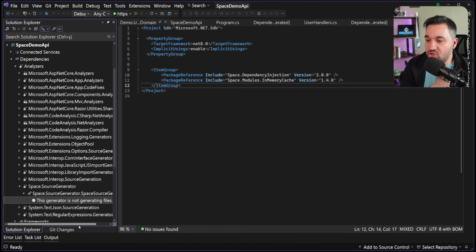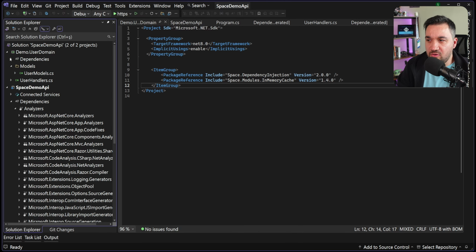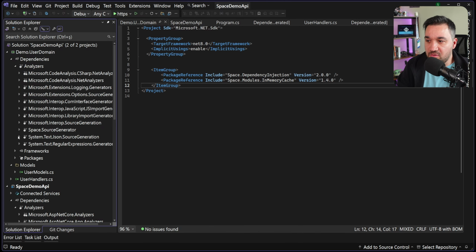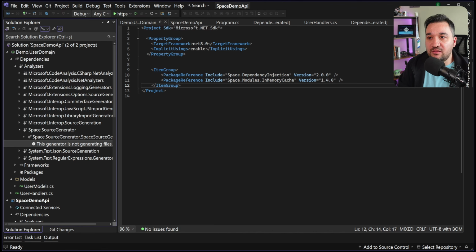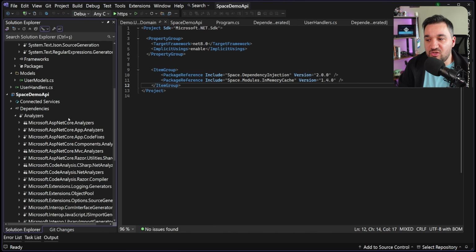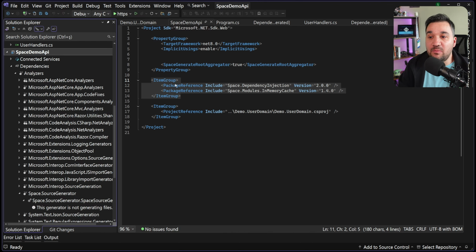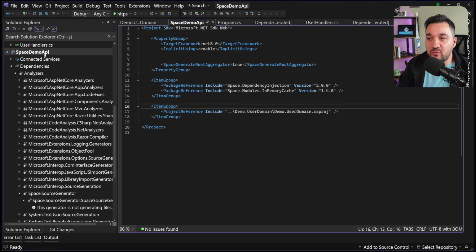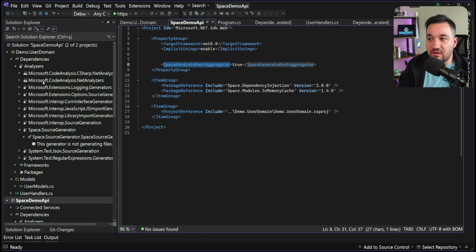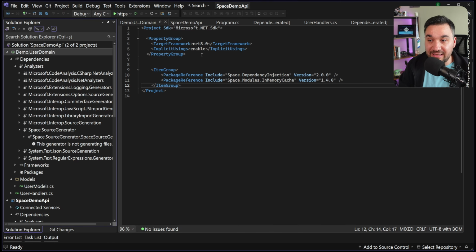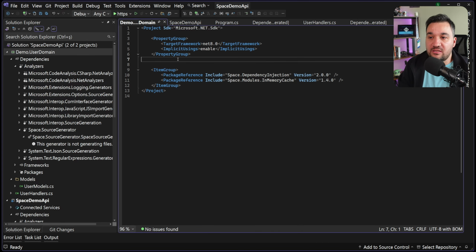This is not generating files. It is either a problem with Visual Studio not showing it, or there's something wrong. I don't know. But imagine, as this is a satellite project, it is not going to generate the same generated code as the demo API now. It's because this is going to be the root aggregator, and this will automatically be non-root, but you can still specify root aggregator as false, so it would just work as it is.